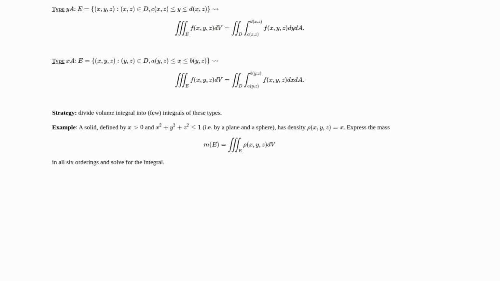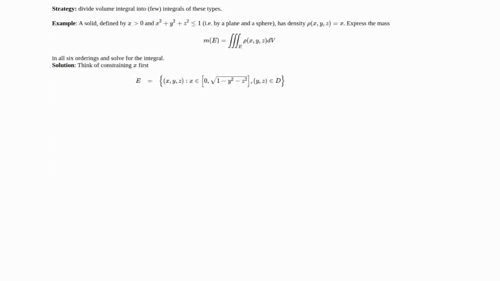So let's take an example just so you can see all the different types that you could wind up with. A solid E is defined by x greater than or equal to 0 and x squared plus y squared plus z squared less than or equal to 1, i.e. it's bounded by a plane and a sphere. It has density rho(x,y,z) equal to x. Express the mass m of E, which is given by the triple integral over E of rho(x,y,z) dV, in all 6 orderings and solve the integral.